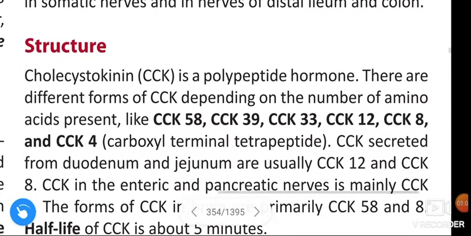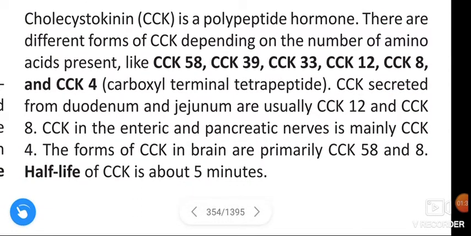Next, structure. Cholecystokinin is a polypeptide hormone. There are different forms of cholecystokinin depending on the number of amino acids present, like cholecystokinin 58, cholecystokinin 39, cholecystokinin 33, cholecystokinin 12, cholecystokinin 8, and cholecystokinin 4. We call cholecystokinin 4 the carboxyl terminal tetrapeptide. Cholecystokinin secreted from the duodenum and jejunum is usually cholecystokinin 12 and cholecystokinin 8.